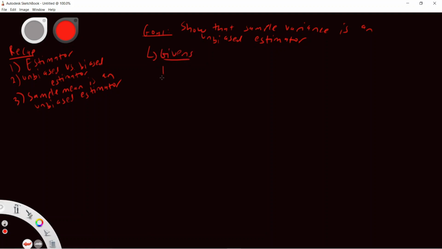So here are the givens. Just like we did with the sample mean, we assume that there are random variables X sub 1, X sub 2, all the way to X sub n that are independent. Remember back to the town height analogy. X sub 1 is a random variable, and that means it's the event of asking a resident in town what their height is. Likewise, X sub 2 and X sub n are the events of asking a resident in the town what their height is.